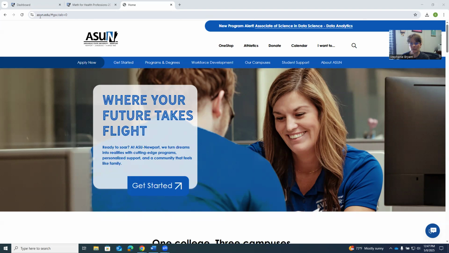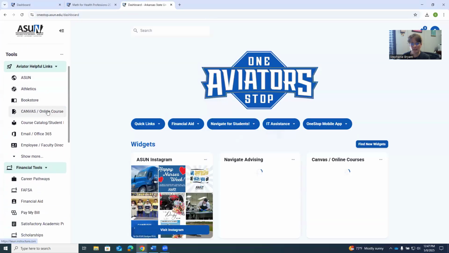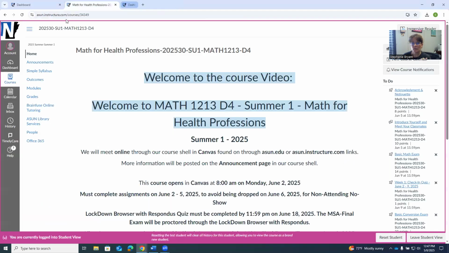You can go to asun.edu, and when you go there, you can click on One Stop. Over here on the left-hand side of the page, you've got Canvas. You've also got our ASUN Office 365 email that you can go to here as well. Or you can go to asun.instructure.com. Once you get logged in to Canvas, click on the course shell, and then we're going to go into our course.